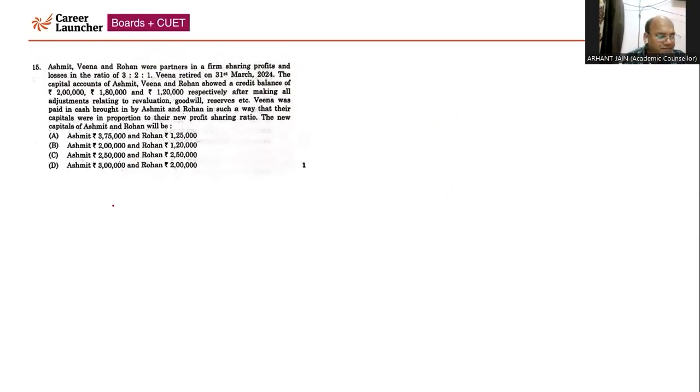Next, question number 15. Ashmeet, Veena, Rohan were partners in a firm sharing profit and losses in the ratio of 3 to 1. Veena retired on 31st of March 2024. The capitals of Ashmeet, Veena, Rohan showed credit balances of 2 lakh, 1 lakh 80, 1 lakh 20 after making all the adjustments related to revaluation, goodwill and reserve. After making all adjustments, Veena was paid in cash brought in by Ashmeet and Rohan in such a way that the capitals will be in the new PSR, right? So you need to calculate the new capital of Ashmeet and Rohan. First of all, you need to understand Ashmeet's present capital is 2 lakh. Rohan's present capital is 1 lakh 20, and the combined amount they are supposed to bring to settle Veena's account is the amount of Veena's capital, that is 1 lakh 80.